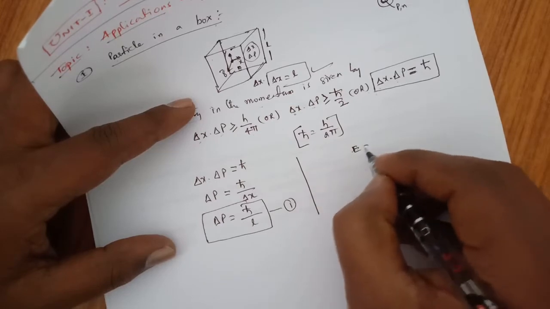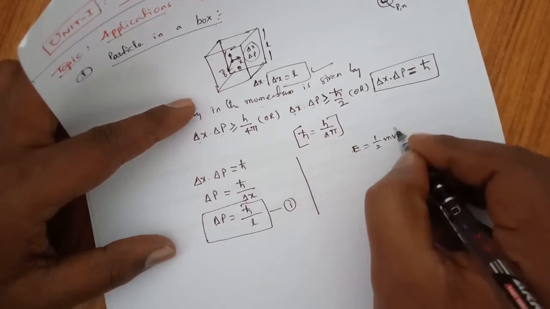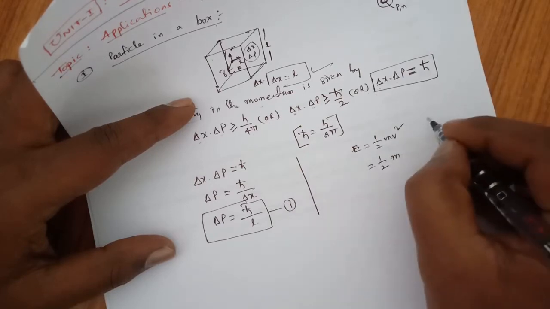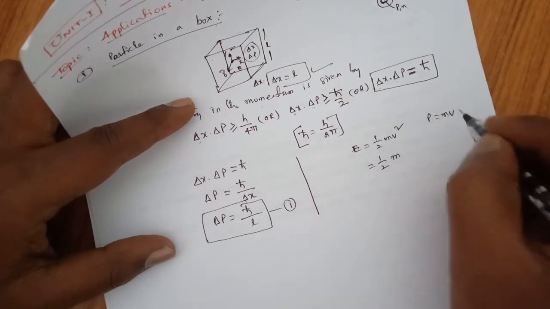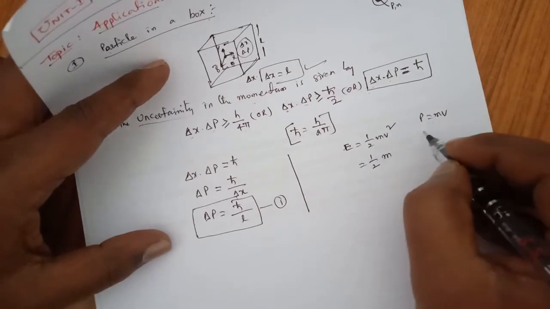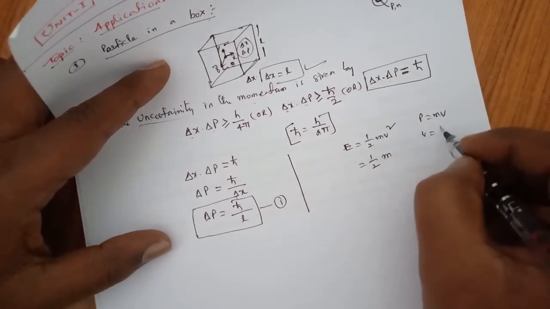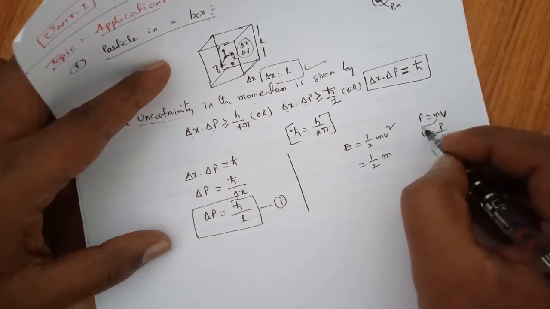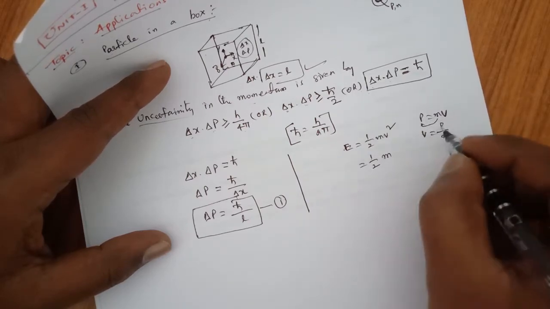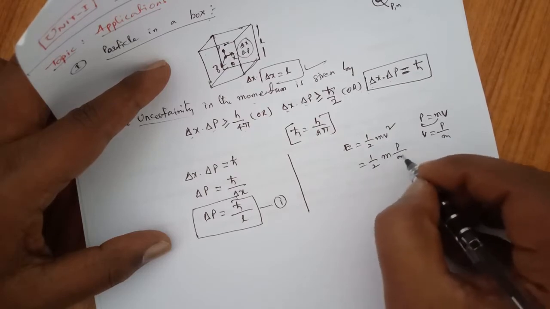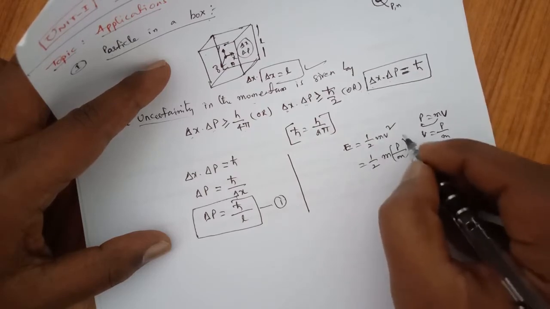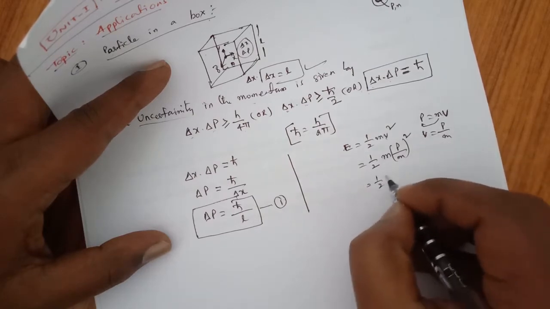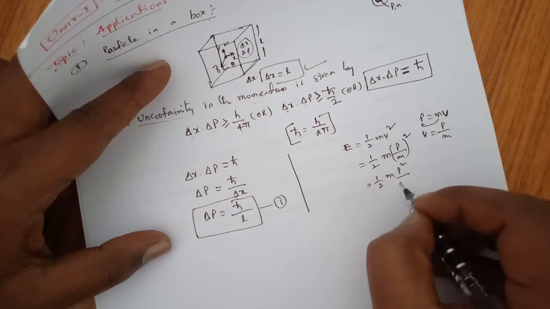Now here we know that kinetic energy E is equal to half mv square. Momentum P is equal to mv, then v is nothing but P by m. Instead of v, I have written this value P by m. So half into m into P square by m square.